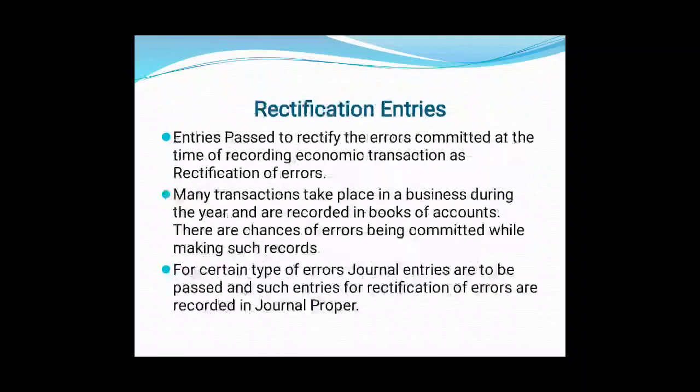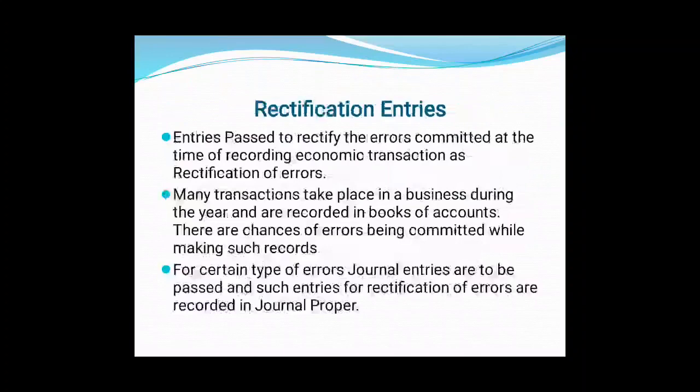Next, rectification entries. What are rectification entries? Sometimes at the time of recording or posting the transaction, we commit some mistake, right? So if any mistake is committed and it is detected, now we need to rectify this mistake.